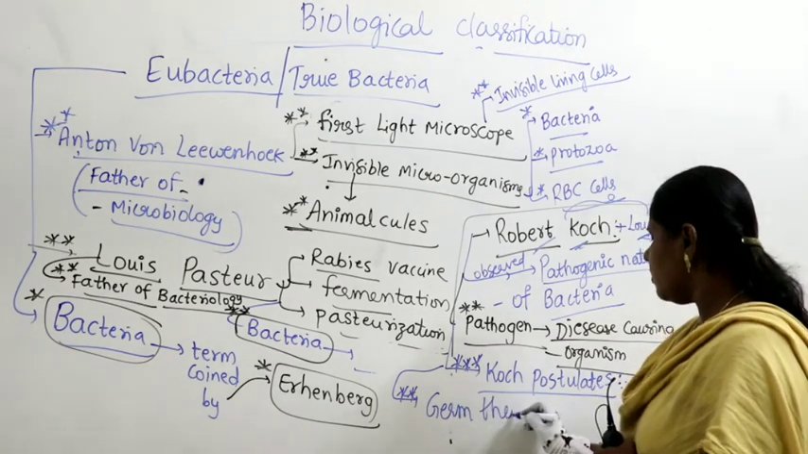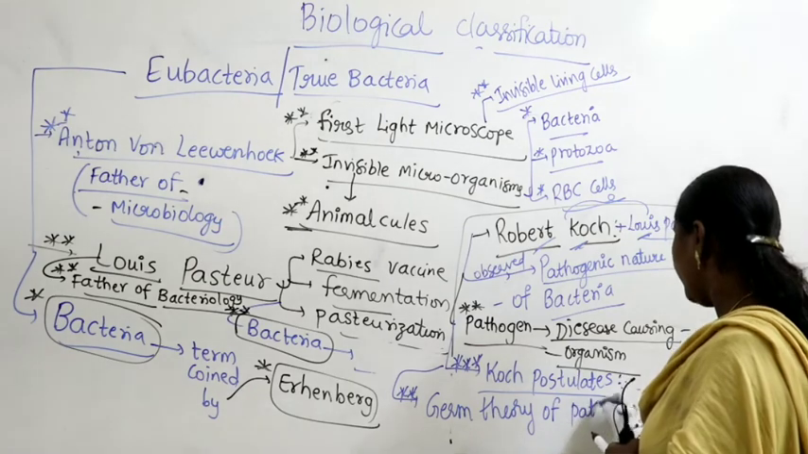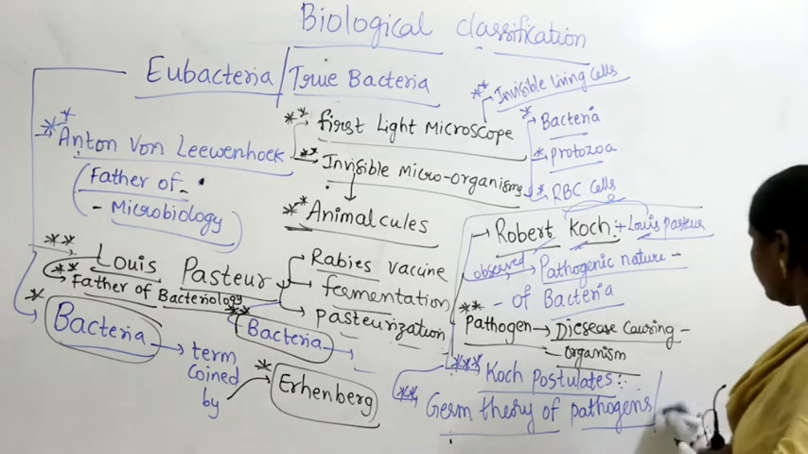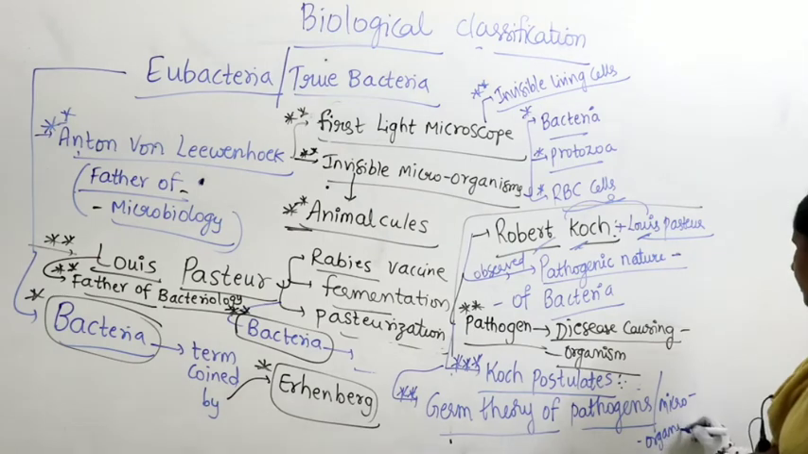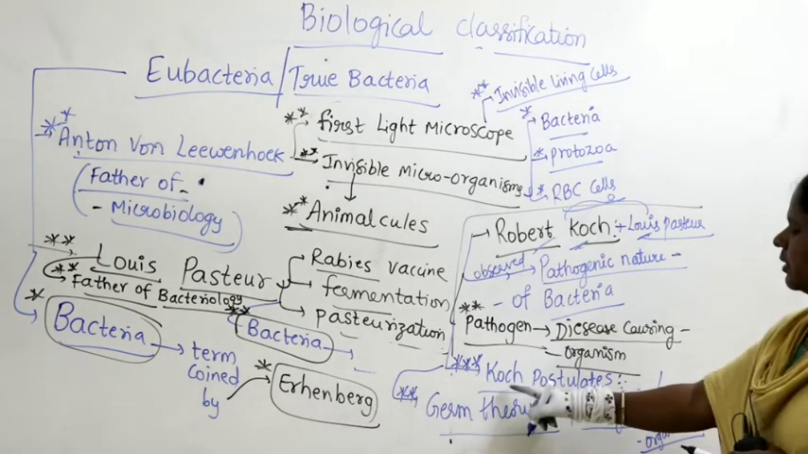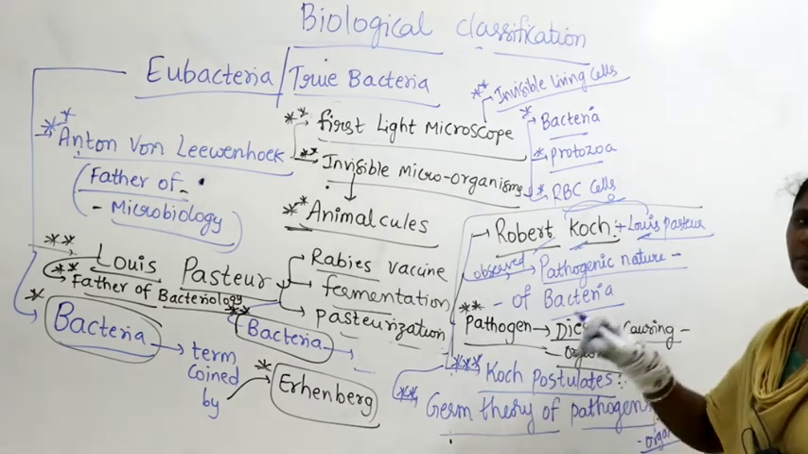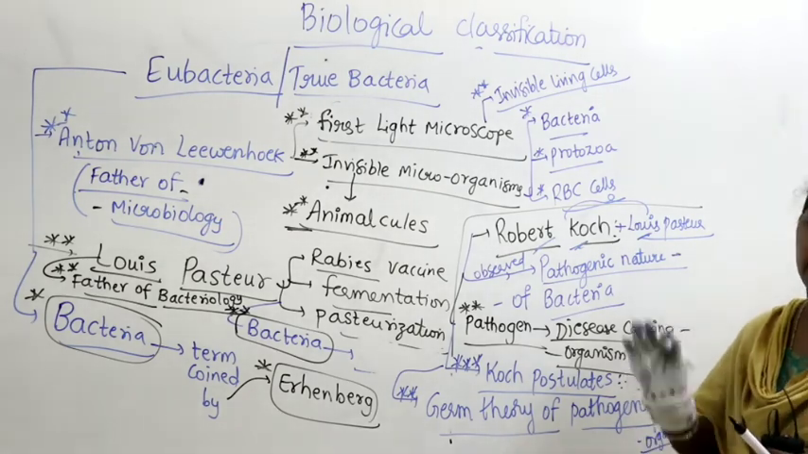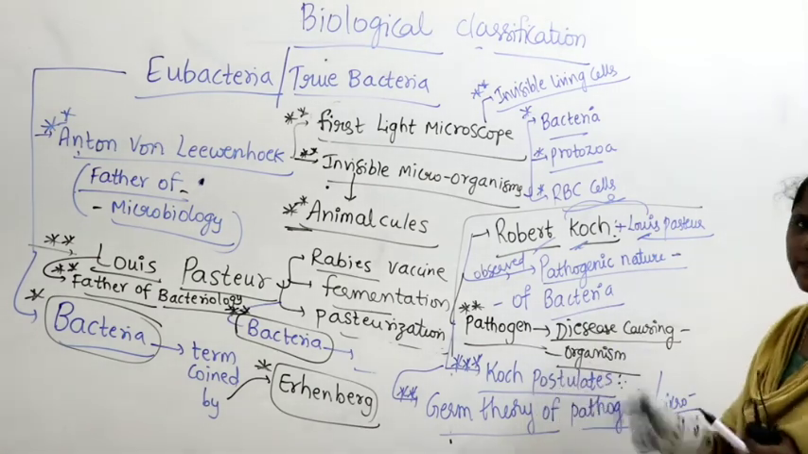He gave what is called the germ theory of bacteria, or germ theory of pathogens, or germ theory of microorganisms. What is meant by Koch postulates? Postulates means certain rules, certain precautionary measures to be taken to avoid the spread of pathogenic bacteria from one place to another place. The precautionary rules are nothing but Koch postulates.